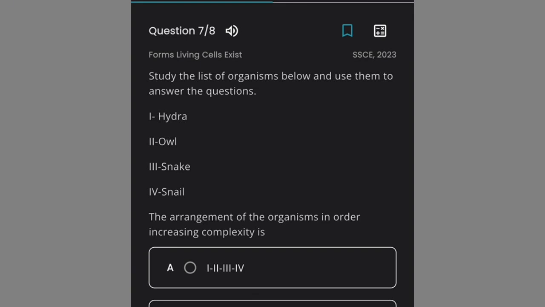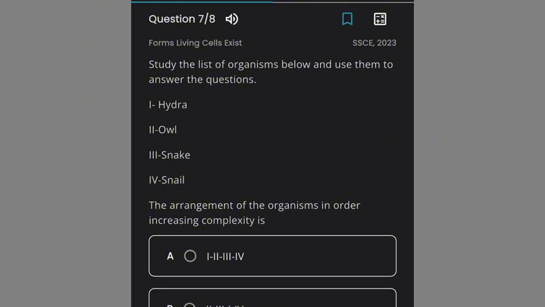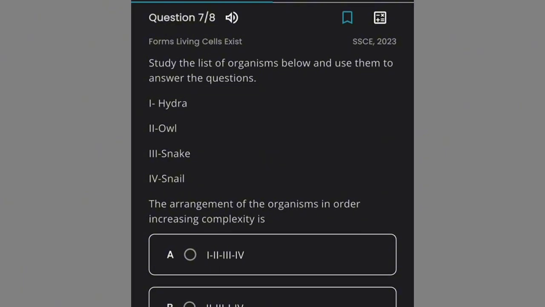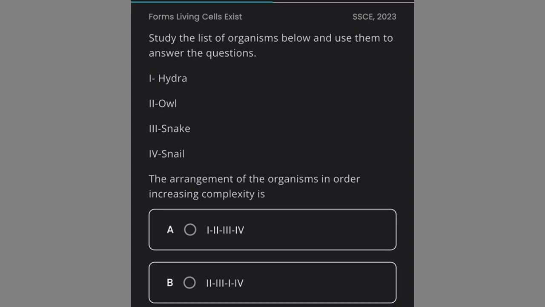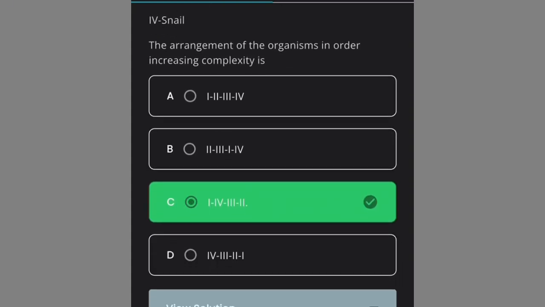Snake is a reptile, and snail is a mollusk, that is an invertebrate. So we are moving from Hydra, which is a coelenterate, to mollusk, to reptile, then owl, because owl is a bird. Is there an option like that? First Hydra, IV, III, and II. Option C, very correct.